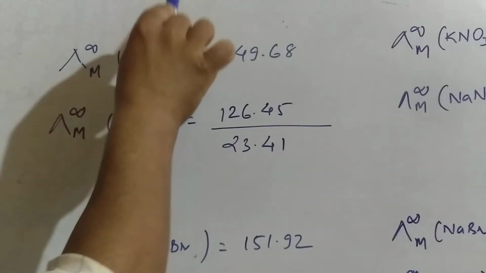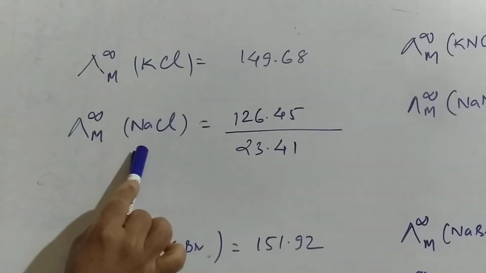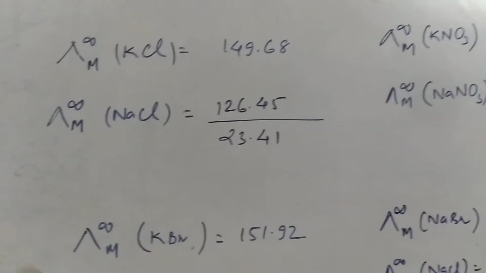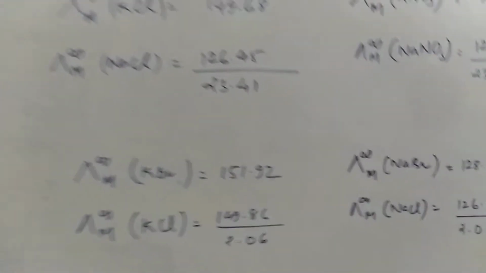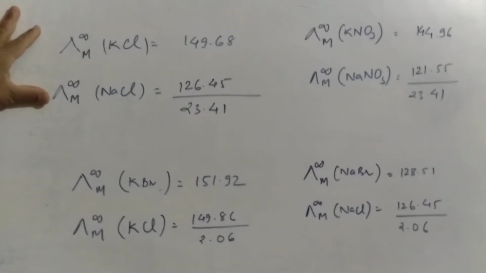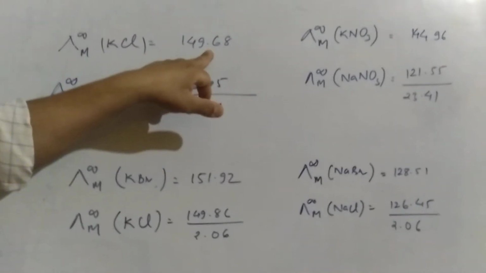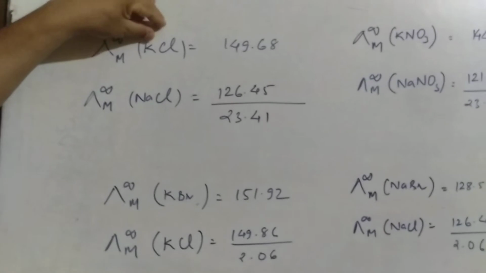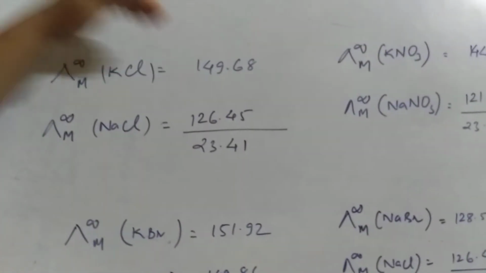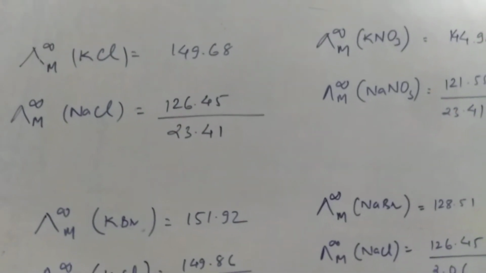When you subtract, the Cl contribution cancels, and actually we have a difference of the K plus and Na plus ionic conductivities. Okay, so by observing all this data, we can say that according to Kohlrausch law, at infinite dilution, when the dissociation is complete, then towards the molar conductivity, each and every ion has its own definite contribution, and this contribution is not affected by the presence of any other ion.